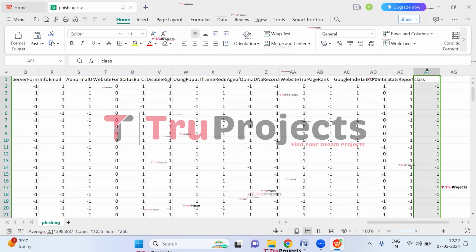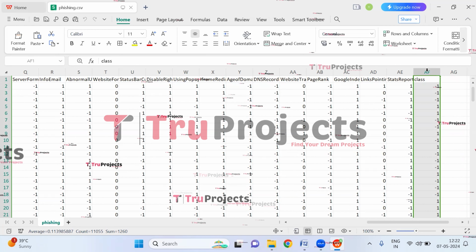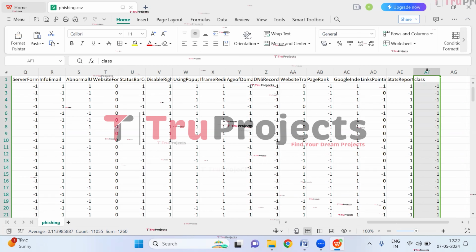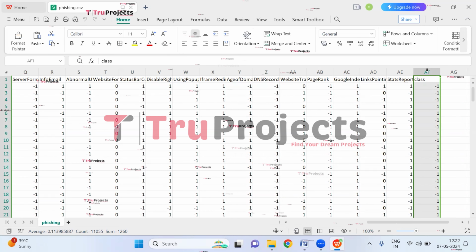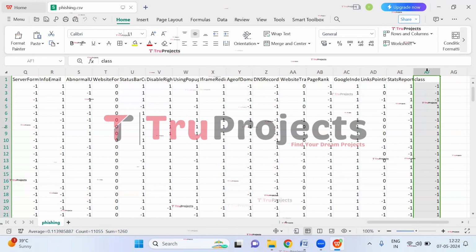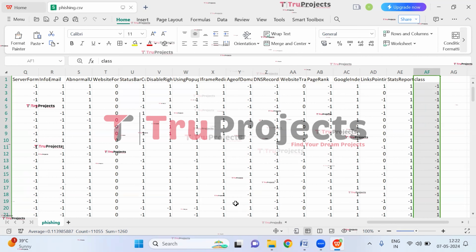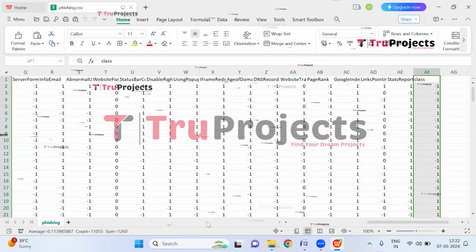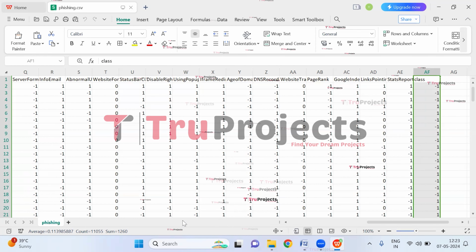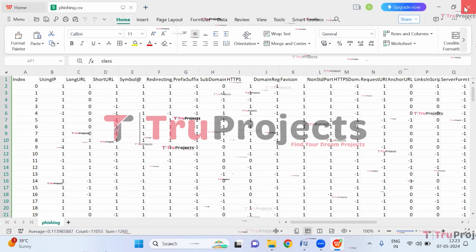So all these key features are extracted from URLs or web pages and used in phishing detection, including URL structure, security protocols, domain age, and other indicators, with the class parameter denoting phishing or legitimate status. So these features will be trained to identify whether the website is phishing or not. Now close this data set.